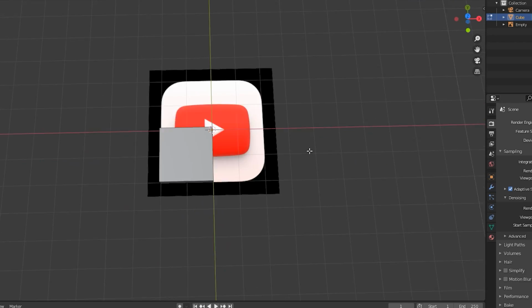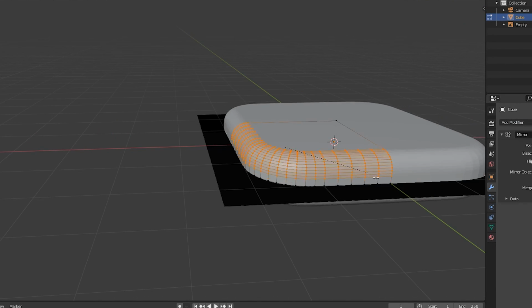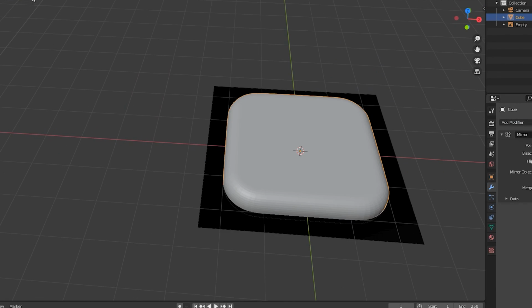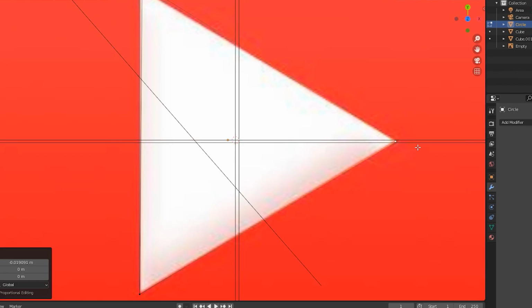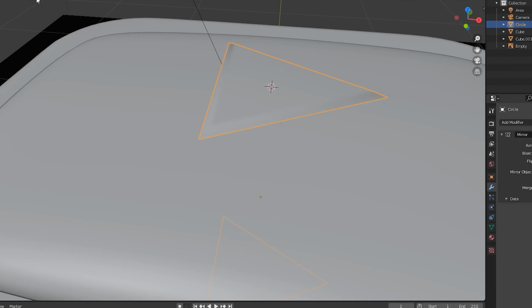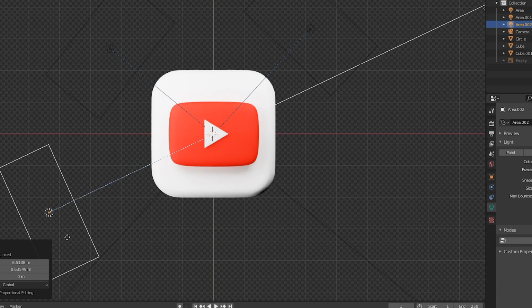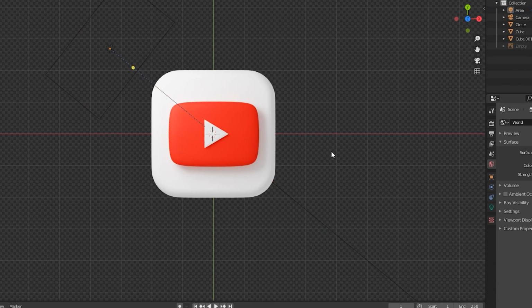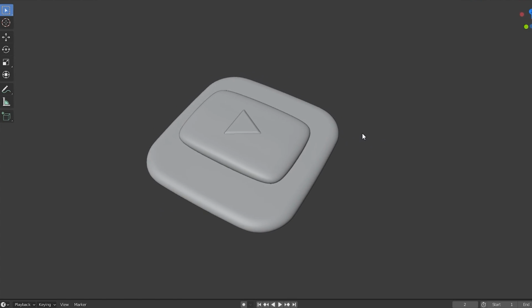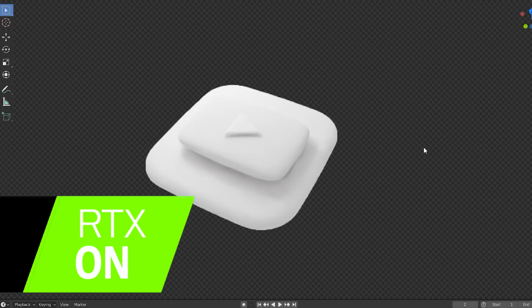First, I modeled the shape of the app background. It's beveled on the side, so it displays that 3D effect more prominently. Next, I started making the shape of the YouTube play button using the help of a reference image. That's pretty easy considering it's pretty much an oval and a triangle, but the biggest part was making sure the lighting and shading looked really good. I'm going to copy this lighting setup for pretty much every icon in this video, so it's important that it's done right. Next, I added the colors and materials.